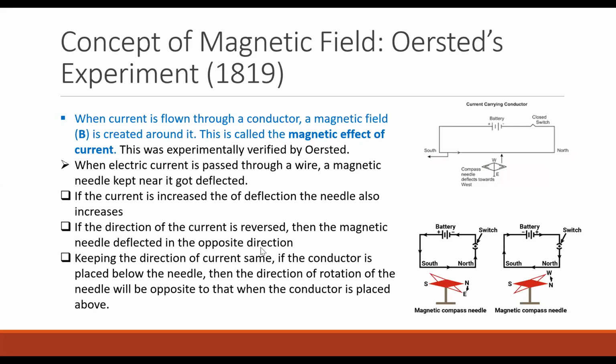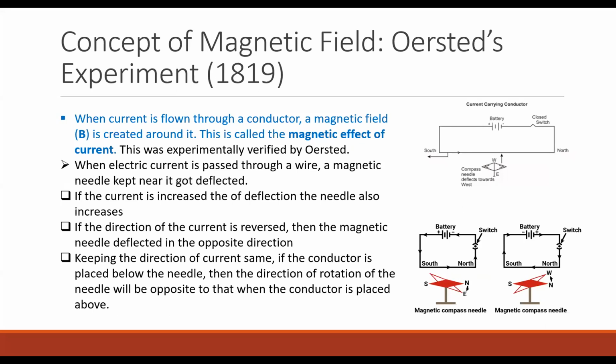So if the direction of current is reversed, he saw that the magnetic needle deflected in the opposite direction, which means the direction of the magnetic field produced also will change. So the direction of the magnetic field produced depends upon the direction in which the current is flowing.